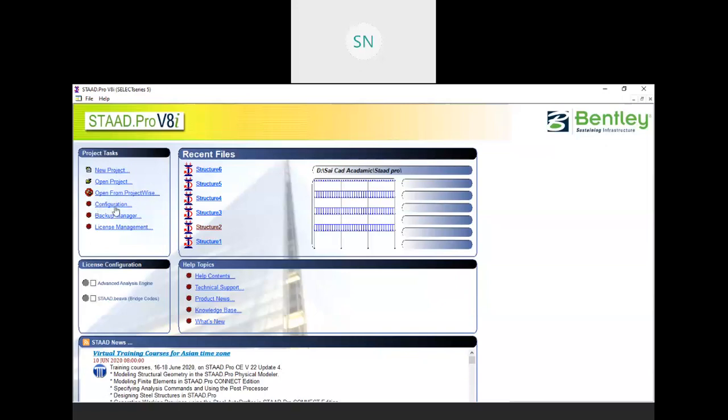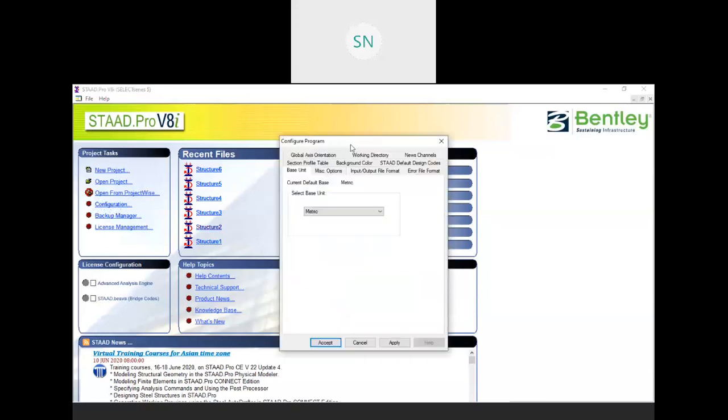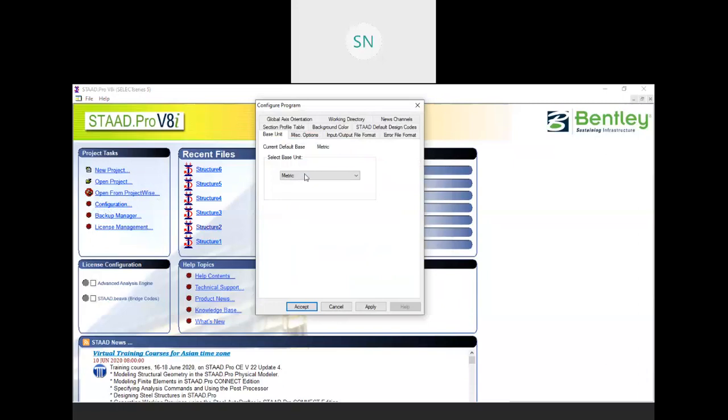Also we have some configurations, that means settings. Let me discuss these settings in detail. Click on the configurations. Here you can set your base unit. You can use metric or English. If you want to work in feet and inches, you can use English. Let me choose metric right now.